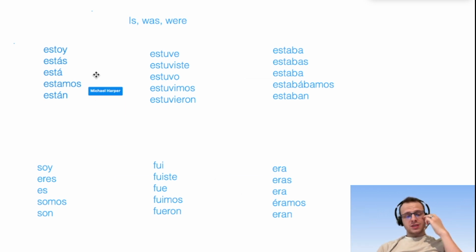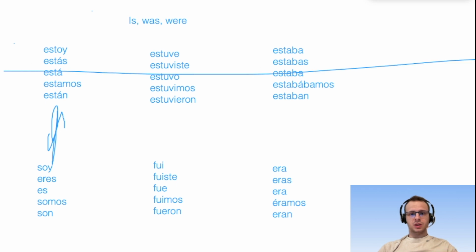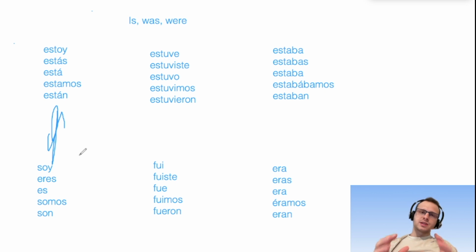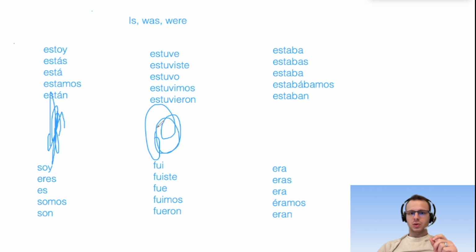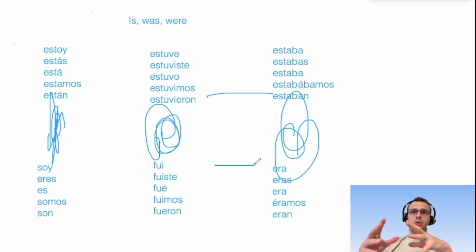These are all the different ways to say this in different tenses. I'm going to break down what they are conceptually. I'm not going to go into too much detail. You might have already seen this stuff before. Basically, over here, this is the present tense. This part here is estar, and this bottom part here is ser. I have videos on ser versus estar, so you have to know the difference. Those are the two ways to say to be: is, was, am, are, etc. Here we've got the present tense, the preterite tense, and the imperfect tense. These two here are both the past tense, the way to say was or were.